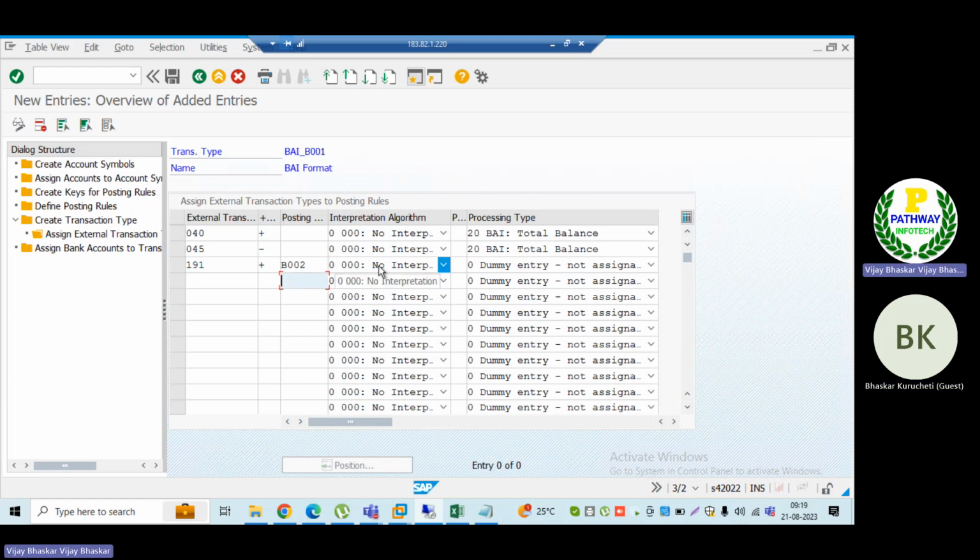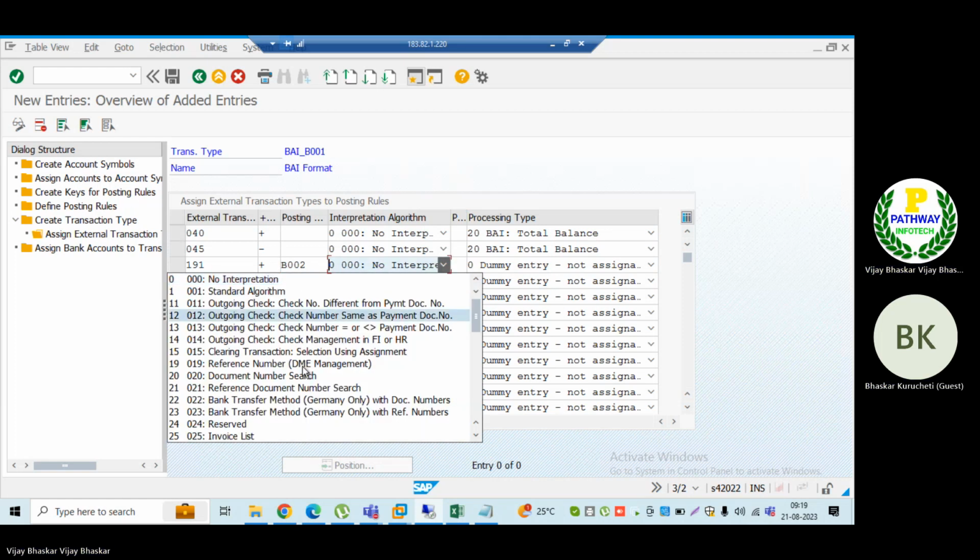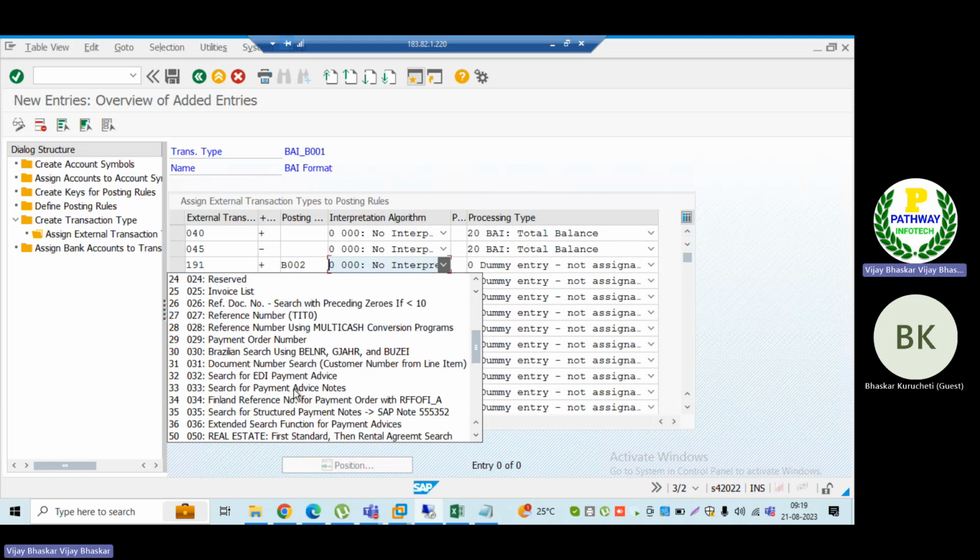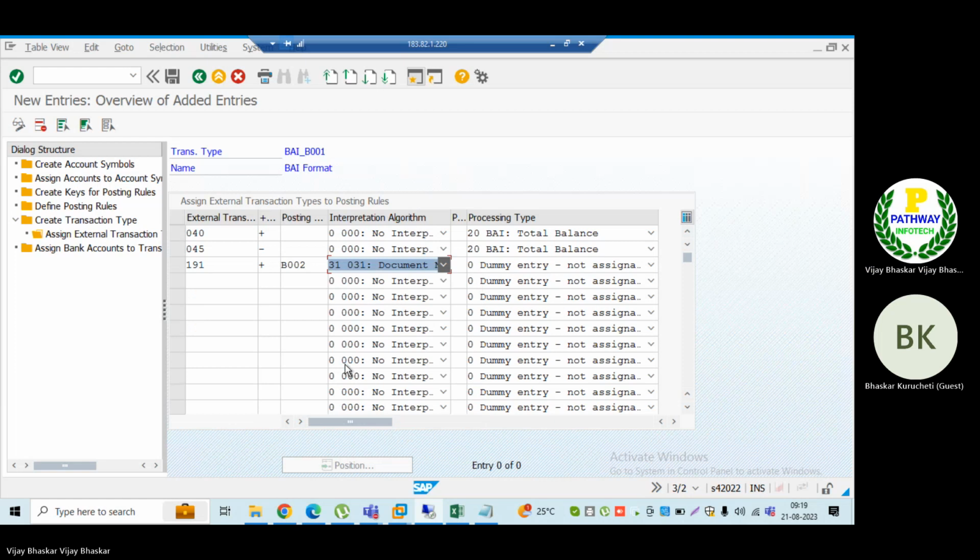Then the interpretation algorithm should be: the moment I receive an incoming payment from the customer, the system has to identify the document number. Based on the document number, the system should identify the customer number. Then for the interpretation algorithm, I'm just keeping 31.